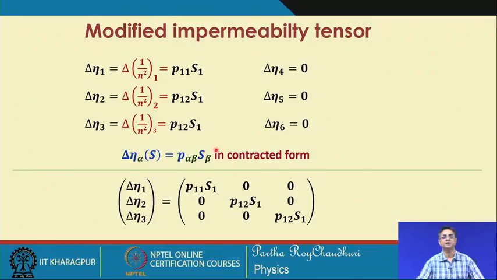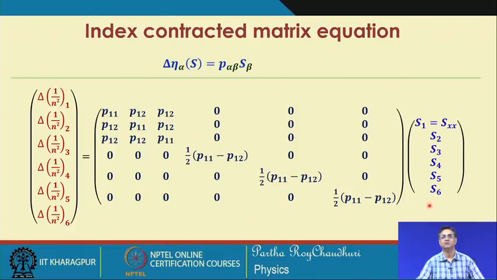So, as a result, all the other elements will be 0 in this case, and this S1 will be multiplied with these 3 quantities, because all the rest are 0. So, S1 P11, S1 P12, S1 P12 will be the changes for delta eta 1, delta eta 2 and delta eta 3.